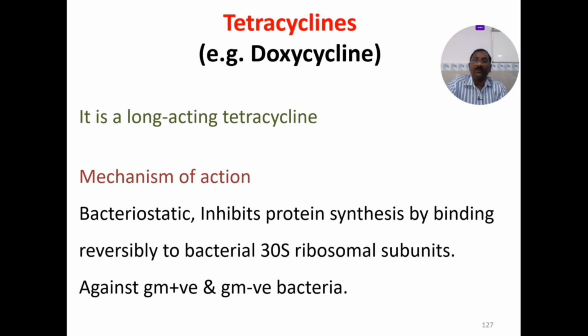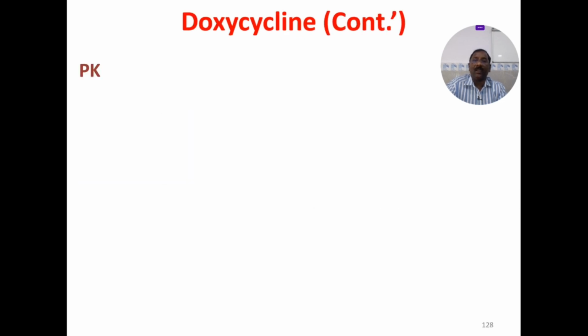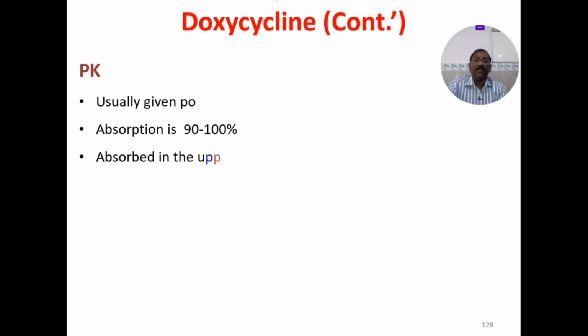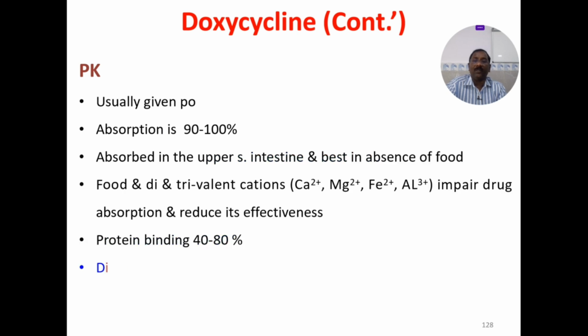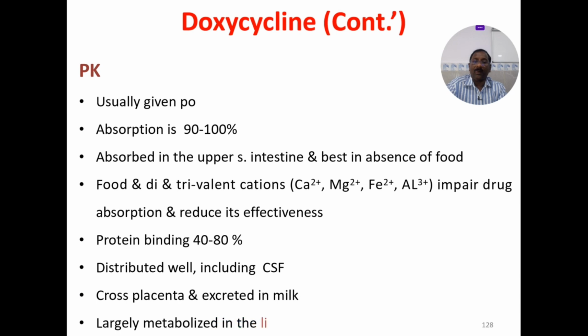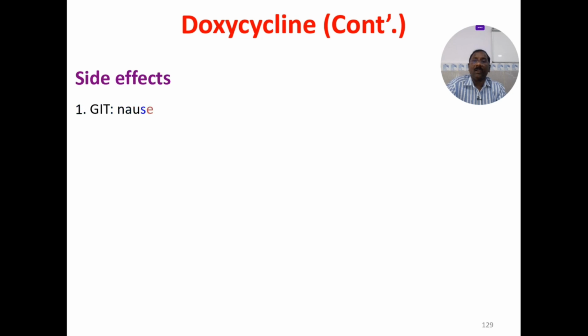So doxy, a long-acting tetracycline, bacteriostatic, inhibits the protein synthesis. Usually given orally, absorption is 100%, distributed well. It crosses the placenta and is excreted in the milk, largely metabolized in the liver.